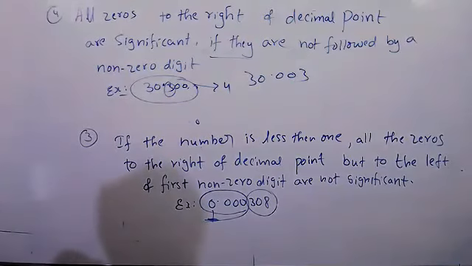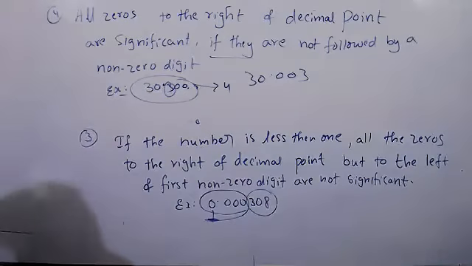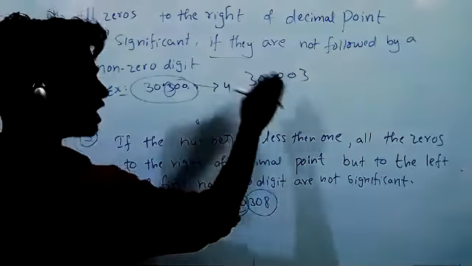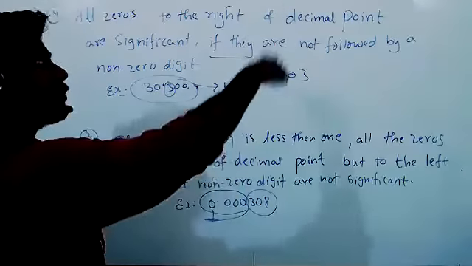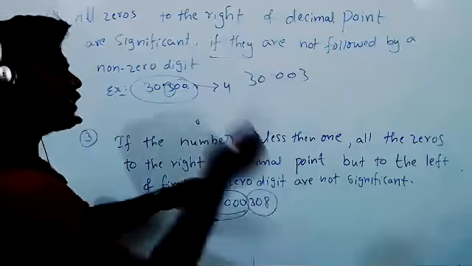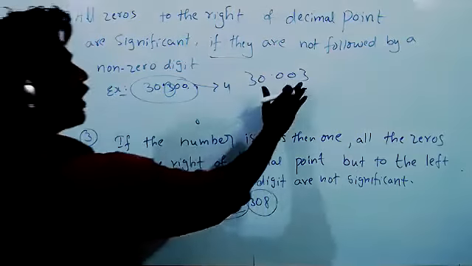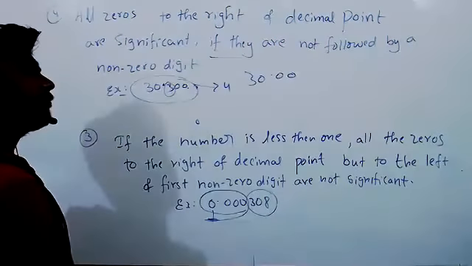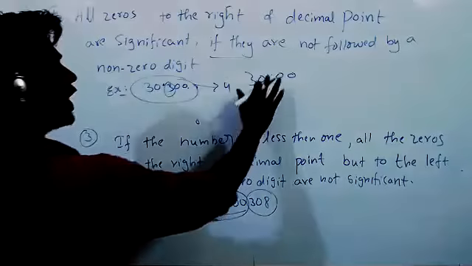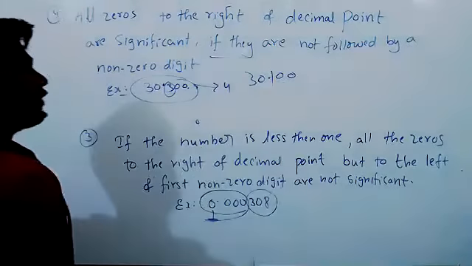So what is the first rule? There are 5 significant figures. That is the first rule. The second rule: the zeros which are present between two non-zero digits are significant. So now how many significant figures are there? 4. Right?